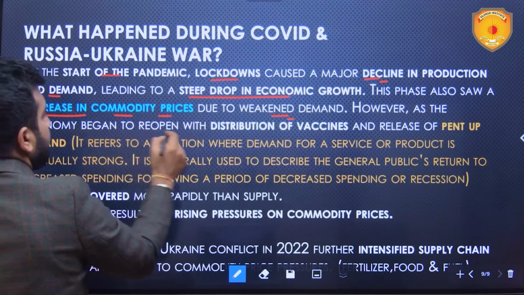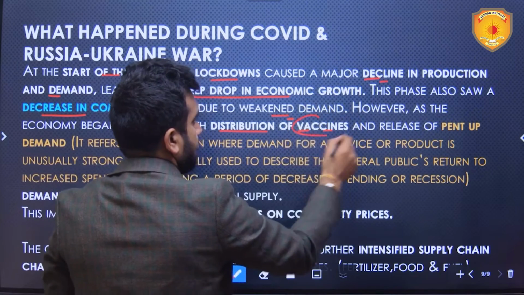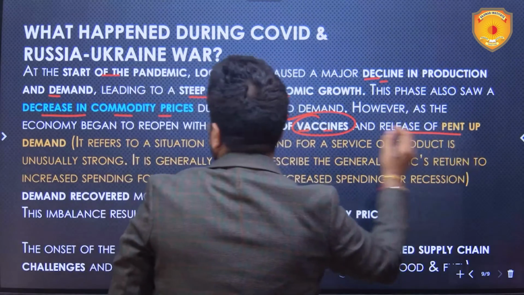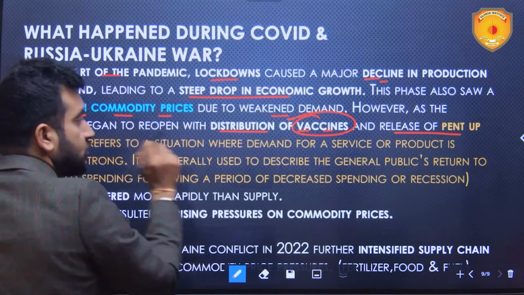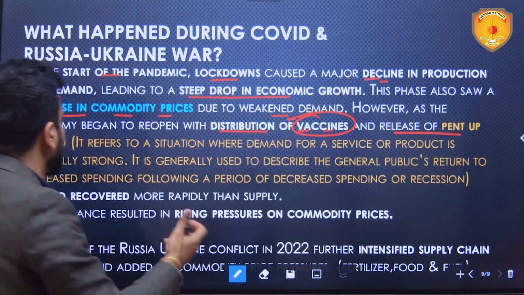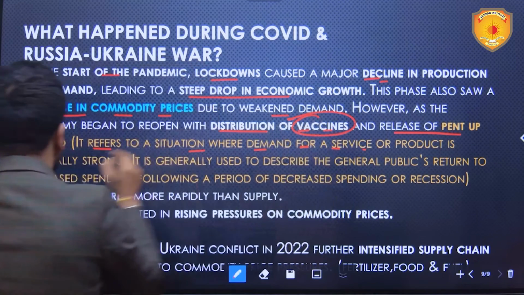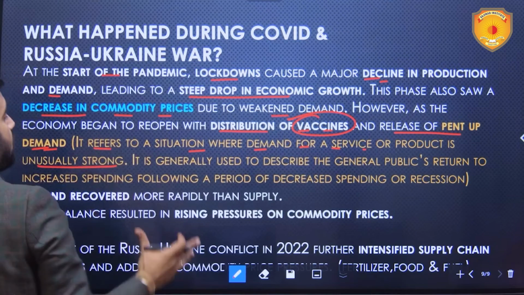However, as the economy began to reopen with distribution of vaccines and release of pent-up demand. Now, this term was used in this year's economic survey also. So we should understand what this pent-up demand is. It refers to a situation where demand for a service or product is unusually strong.